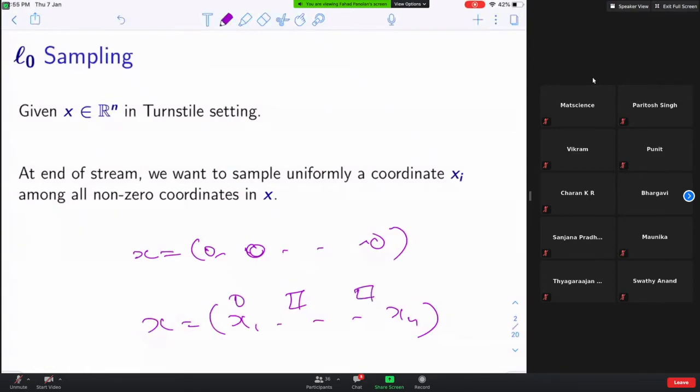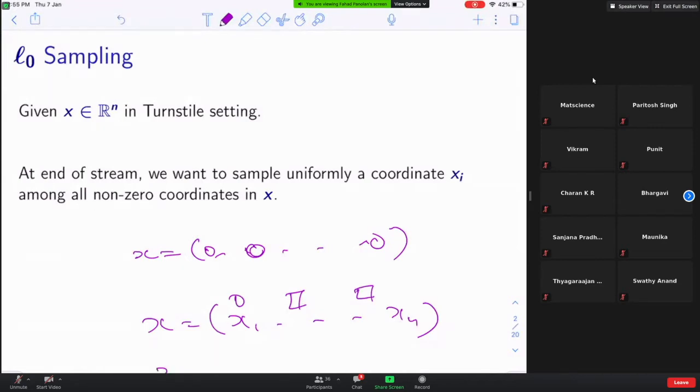So now, what is the output? What I'm expecting is the following. At the end of the stream, the algorithm should output one coordinate xi, which is uniformly at random among all the non-zero coordinates of x.